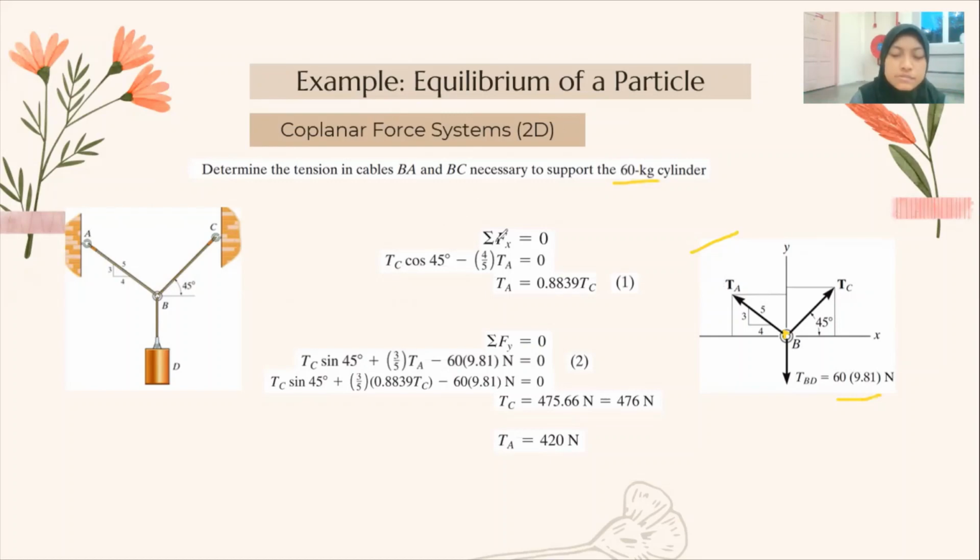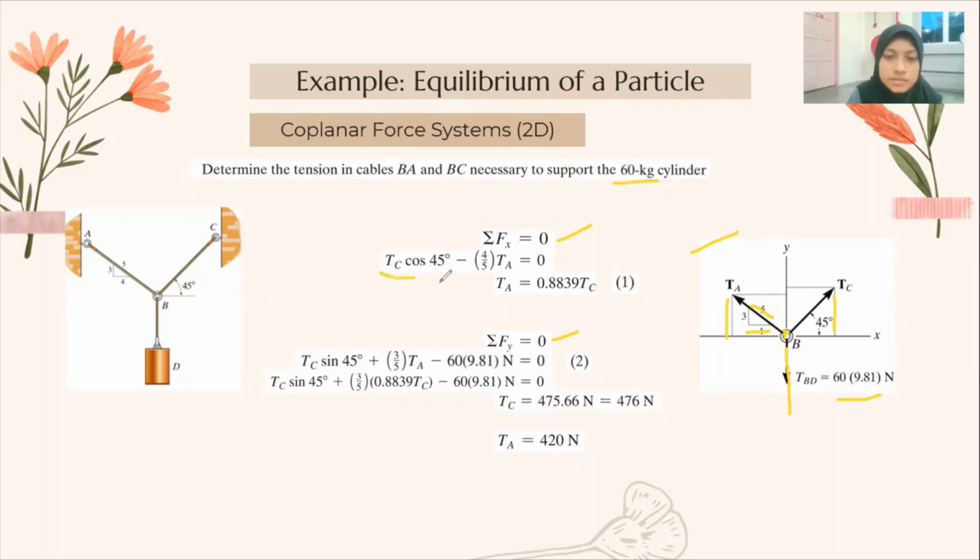For equilibrium, summation of Fx is equal to 0 and summation of Fy is equal to 0. We need to resolve the tension into Fx and Fy components. Tc in the x component is Tc cos 45, and for Ta is negative 4 over 5 Ta, equal to 0. For the y component, Tc sin 45, and for Ta is 3 over 5 Ta, and for BD is negative 60 times 9.81 Newton, equals 0.